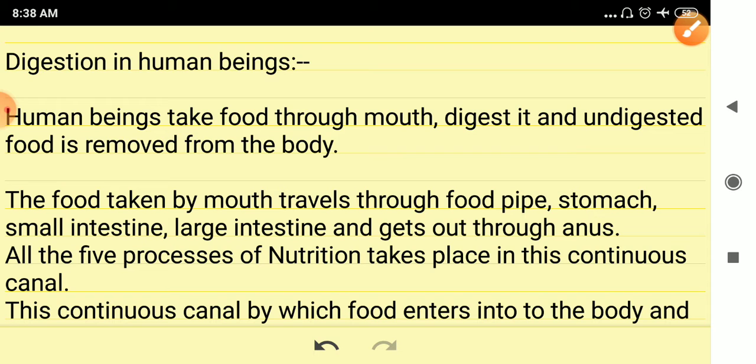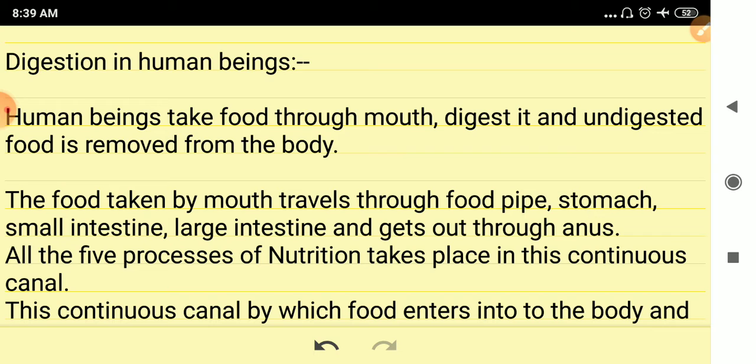All these processes, ingestion, digestion, assimilation, and egestion, take place inside the body. The food taken by mouth travels through the food pipe, stomach, small intestine, large intestine, and gets out through the anus.